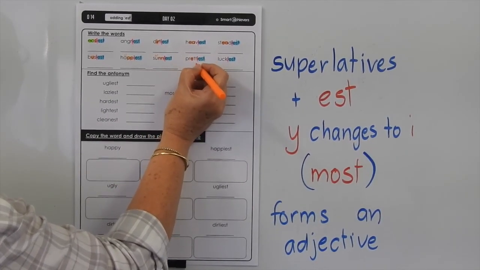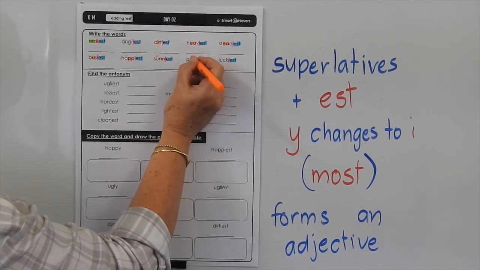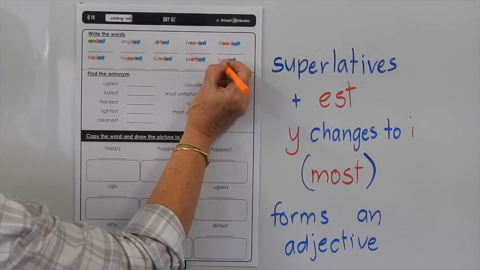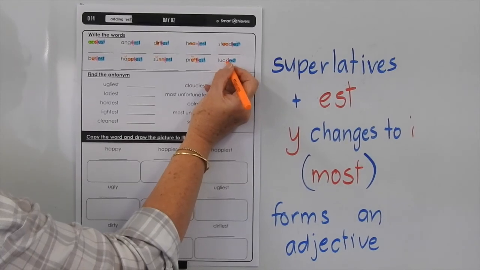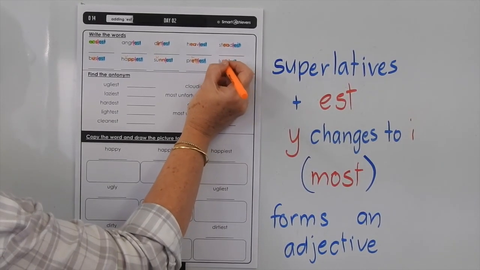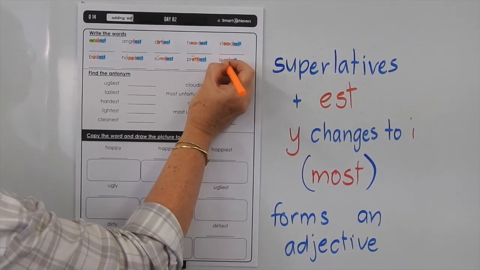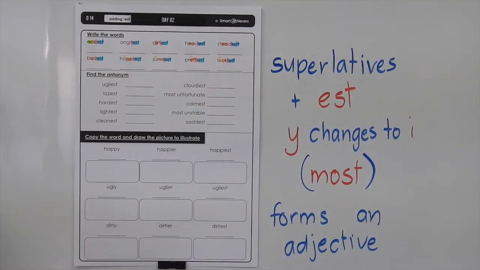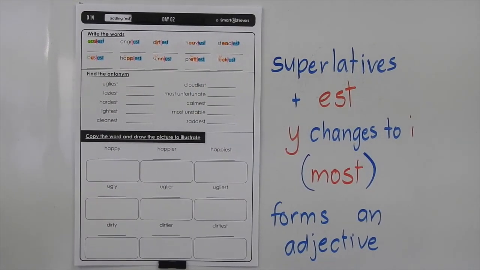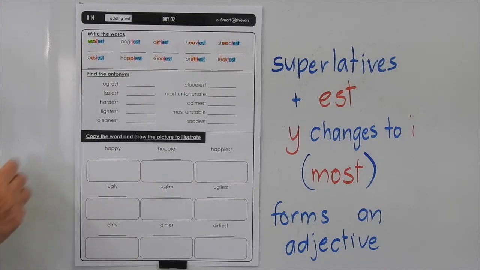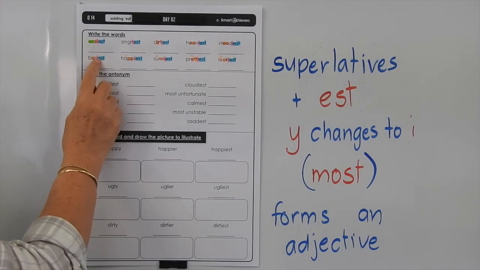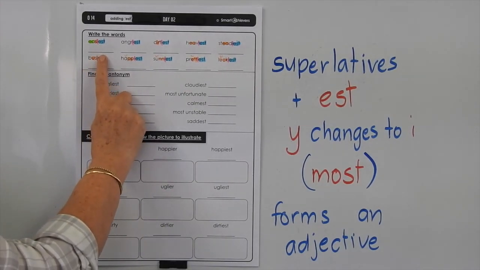Pretty, we've got an E there for that short eh sound, and you've got a short sound, so you're doubling the T after it. Now we can't ever double a C or a K in a word, so we use one C and one K after a short vowel sound, so just be aware of that up there. So if you're taking these back to their base form, you would have to change the I back to a Y and take the EST off.